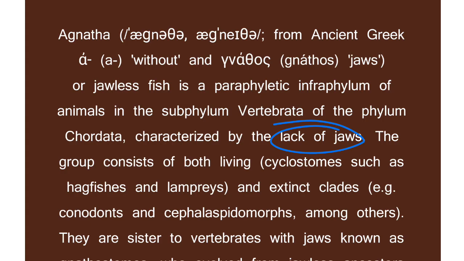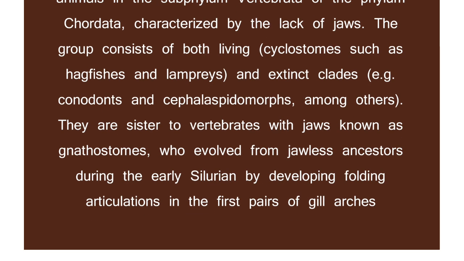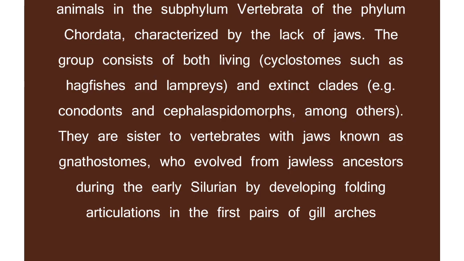Now, examples of living ones are the cyclostomes, where we'll be talking about the lamprey and the hagfishes. But in this video, what we'll be focusing on the most is the sea lampreys. Now, they have extinct classes like the conodonts, the Cephalaspidomorphi, and other groups like that. They are sister to vertebrates with jaws, which means they are similar to the gnathostomes.